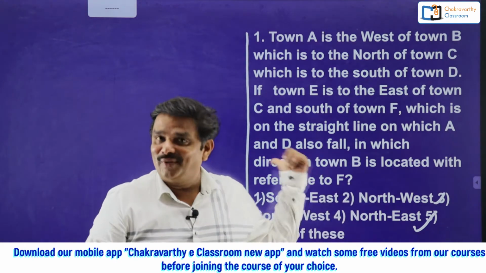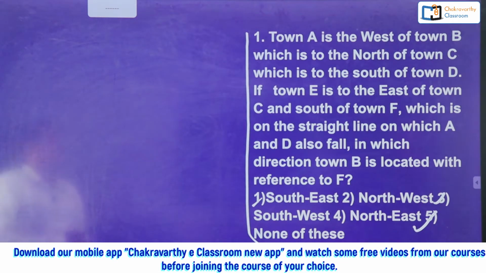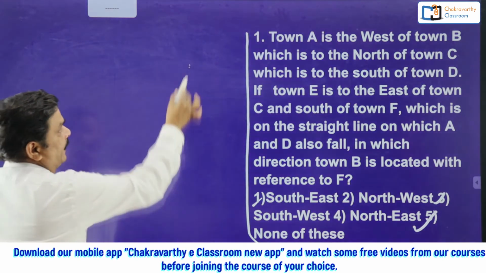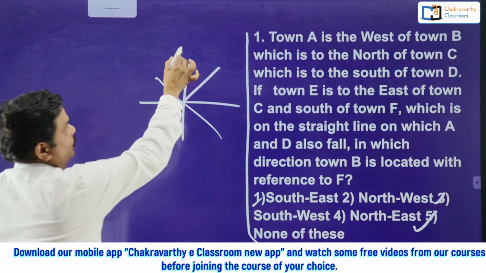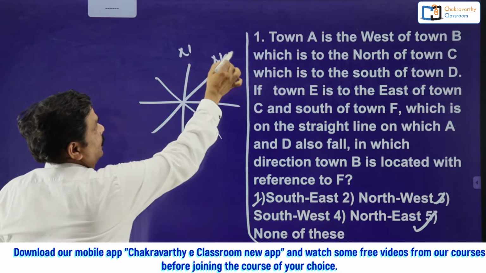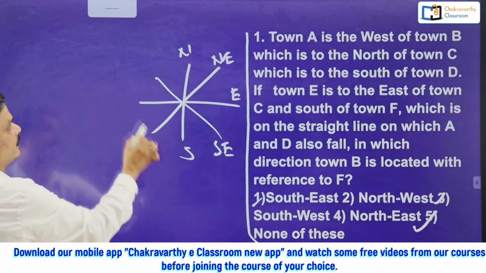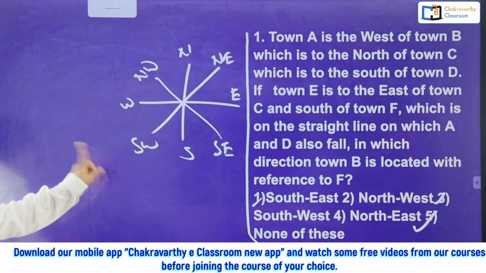What is the answer? We will go for it now. See this one, how they have given: town A is to the west of town B. Before that, students, quickly I'll tell you, we have total 8 directions. All of you must be knowing this one, right? What are these directions? Always it is north, northeast, east, southeast, south, southwest, west and northwest. Remember, make a note of that if any beginner is there.